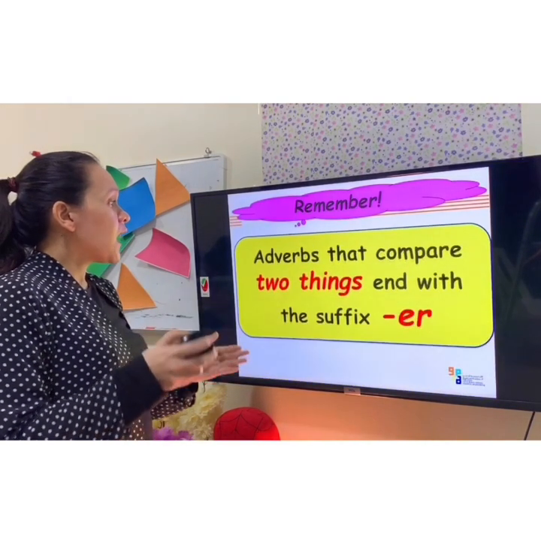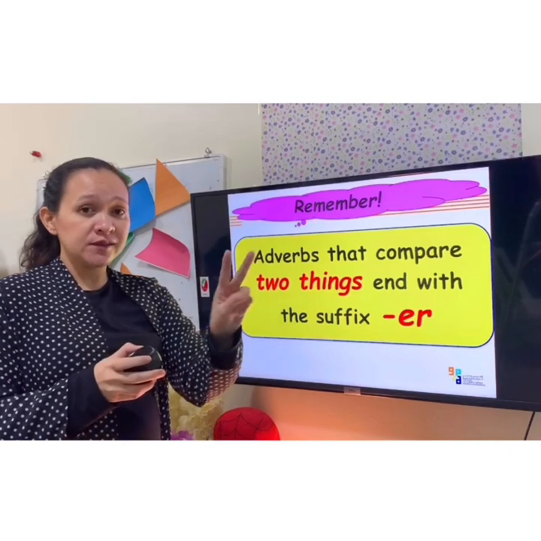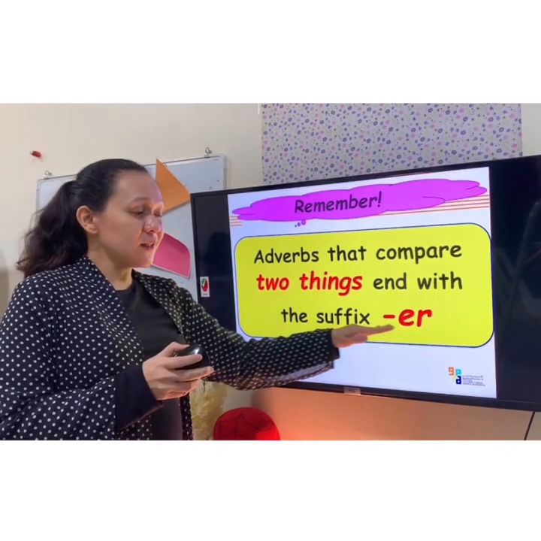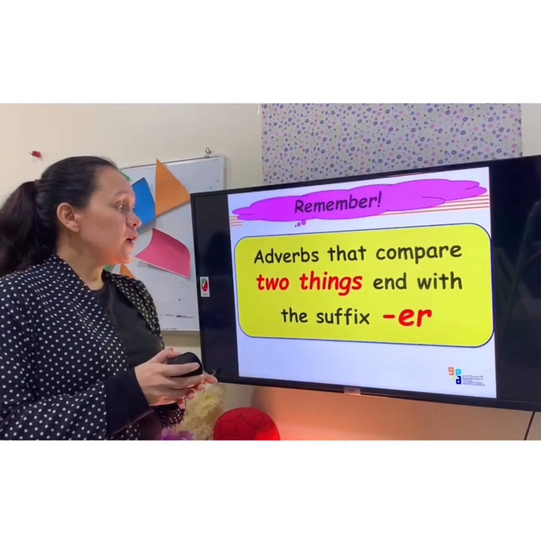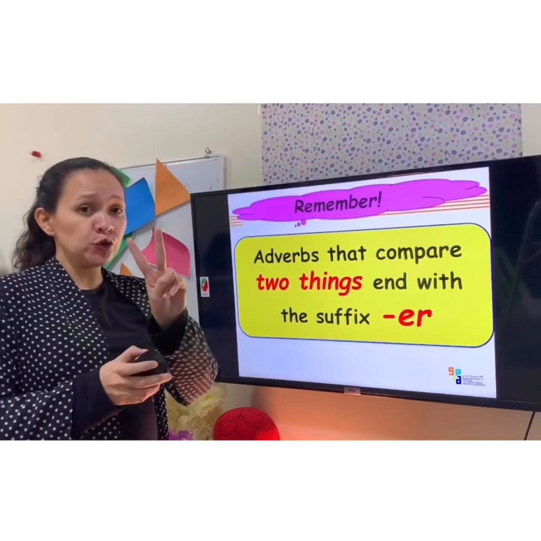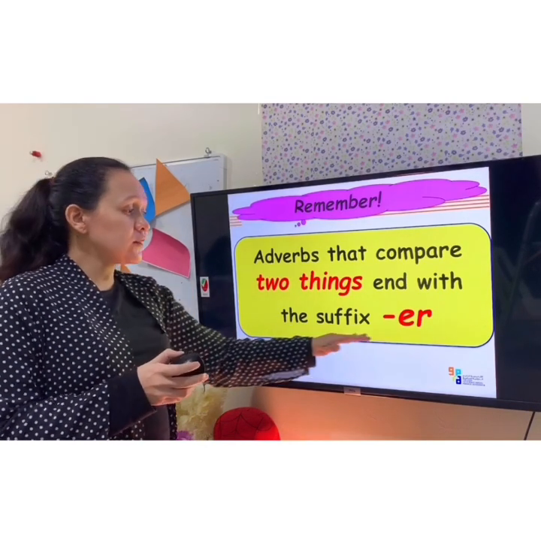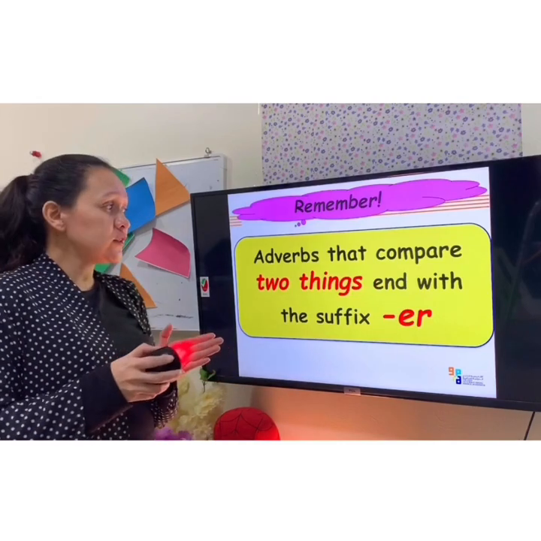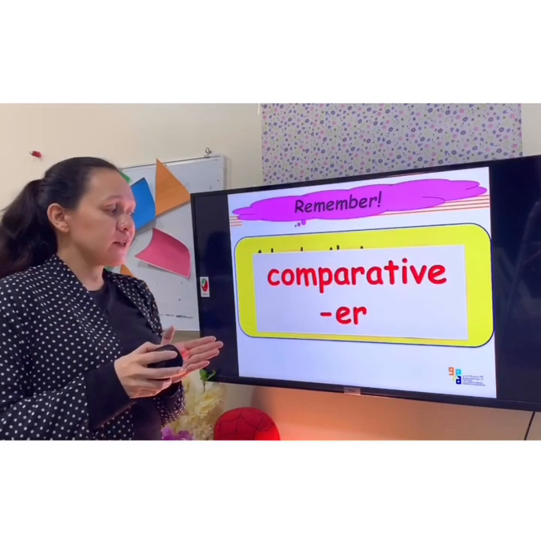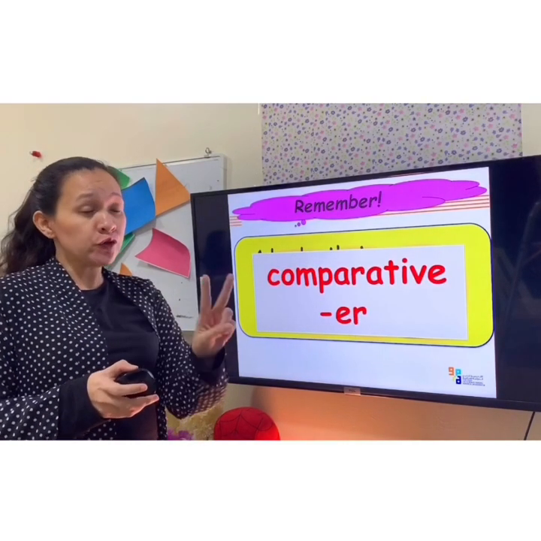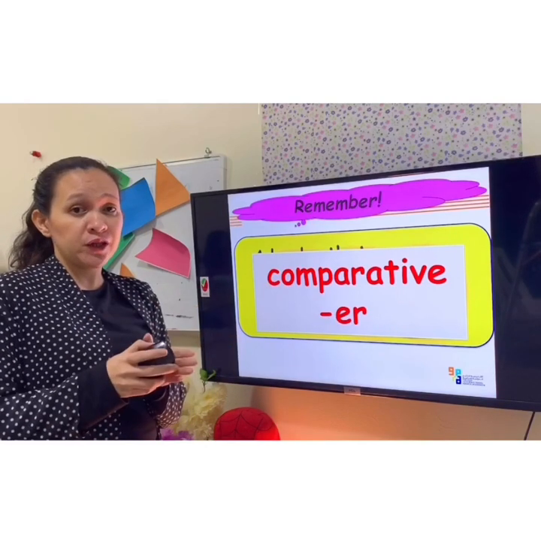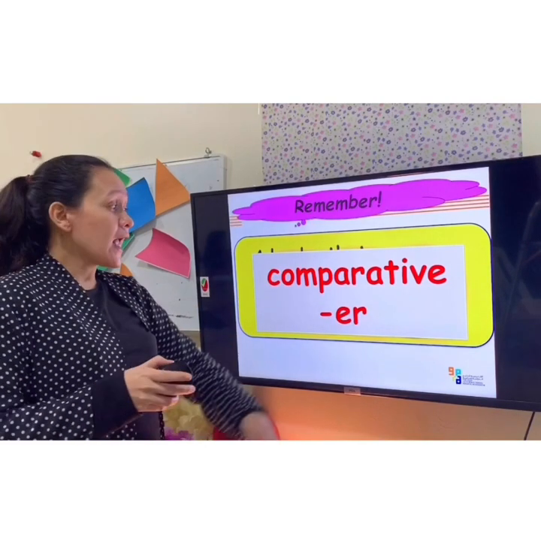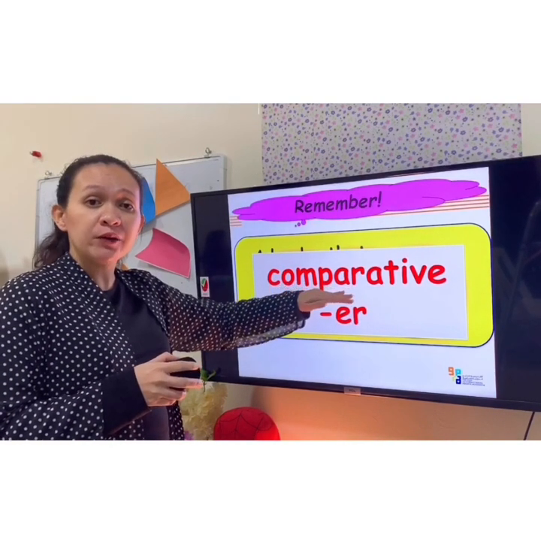So, adverbs that compare two things end with the suffix er. Again, adverbs that compare two things end with the suffix er, and it is called comparative. Again, you're comparing two things, you're going to add er, and then it is called comparative.